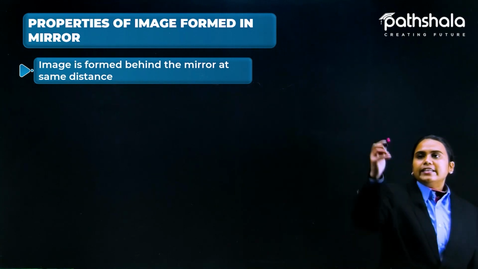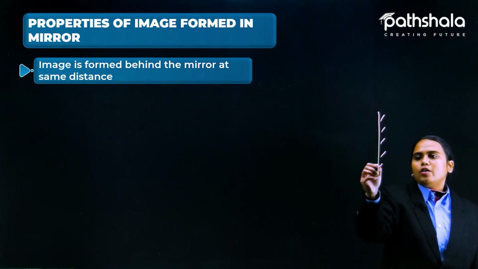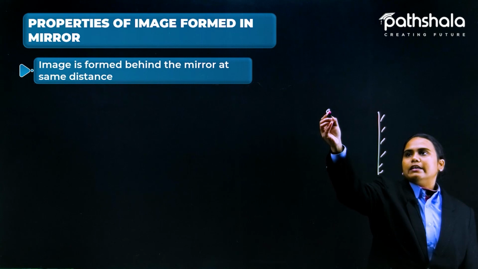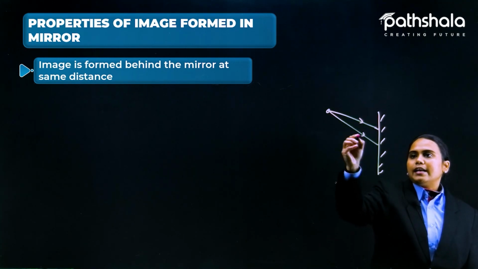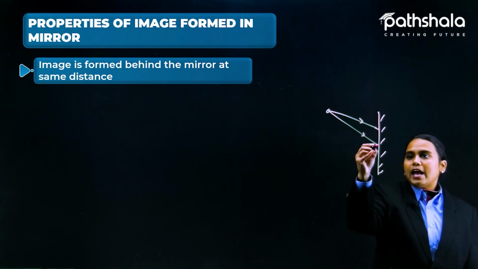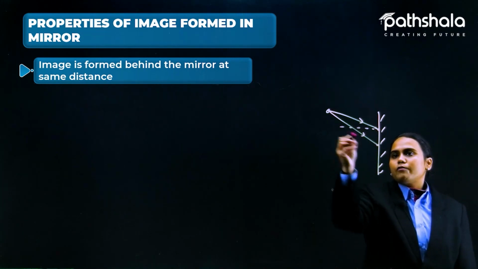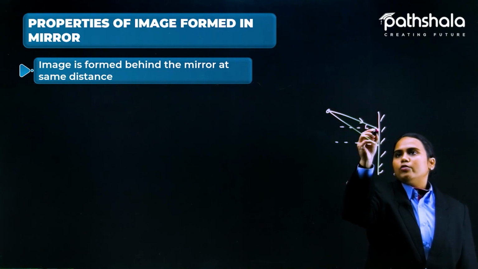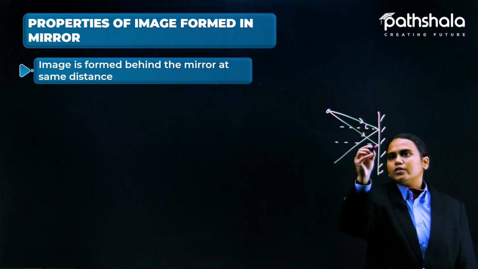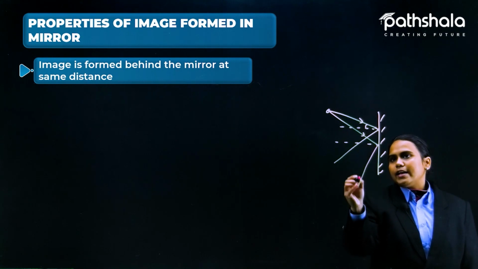As we have seen in the diagram, the object O was standing here and reflecting the light, and because of the laws of reflection, the angle of incidence is equal to the angle of reflection, so the light goes like this.